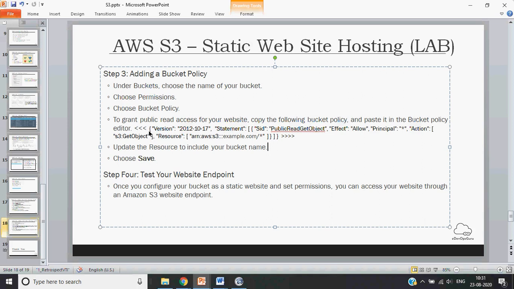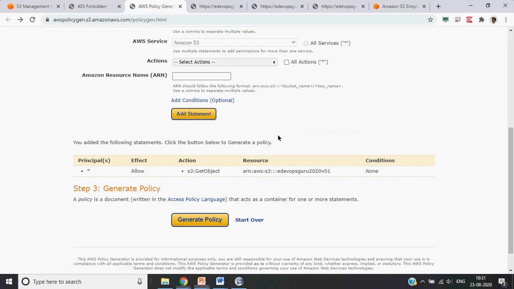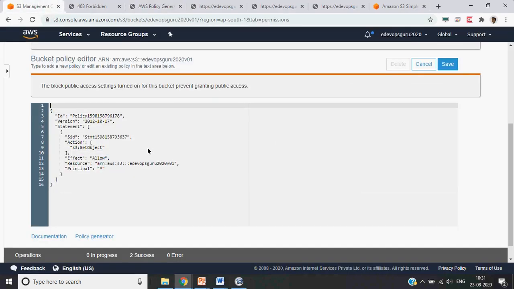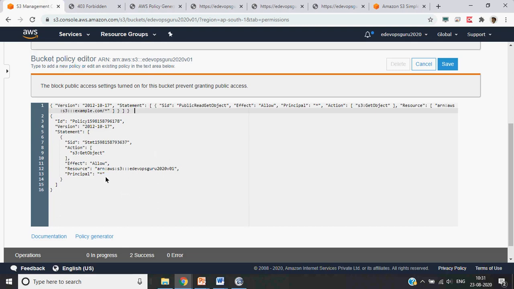So let's use this one here. Change the resource from this, like this.